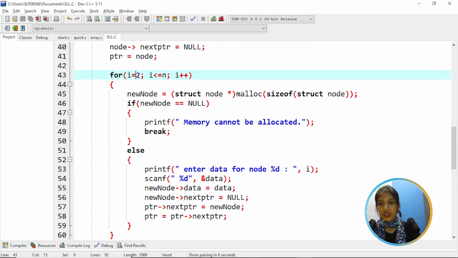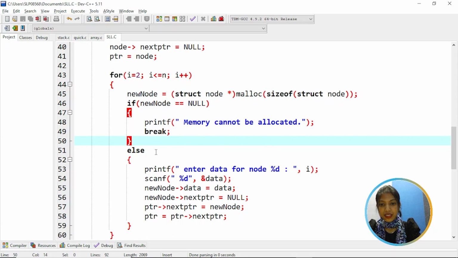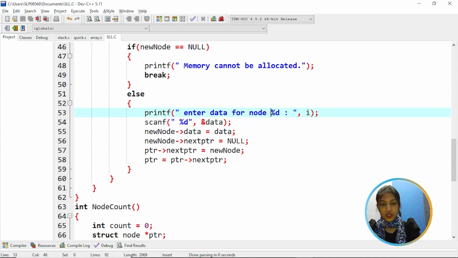Next, for I is equal to 2 to I lesser or equal to n, it creates a new node, allocates memory for it and checks if new node is equal to null, then memory cannot be allocated. So break. Else, enter the data for the node. That means the data is assigned to the new node's data and the new node's next pointer is equal to null. And then new node is assigned to pointer's next PTR and next pointer's next PTR is assigned to PTR.